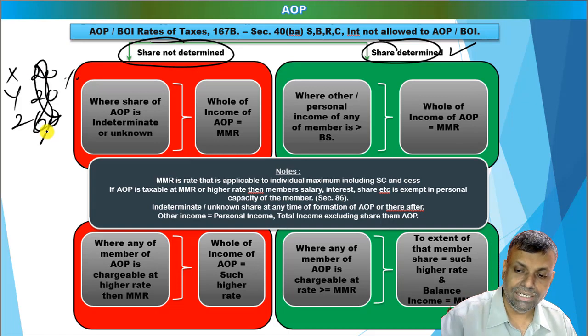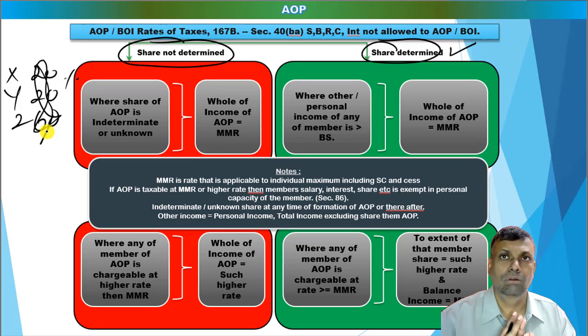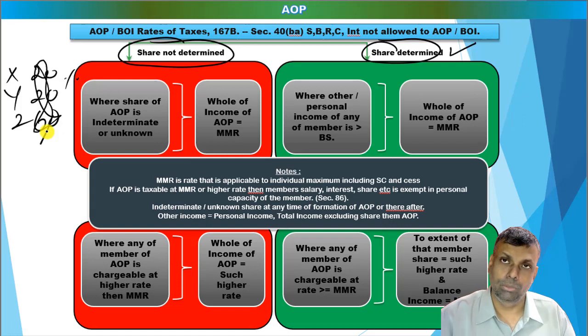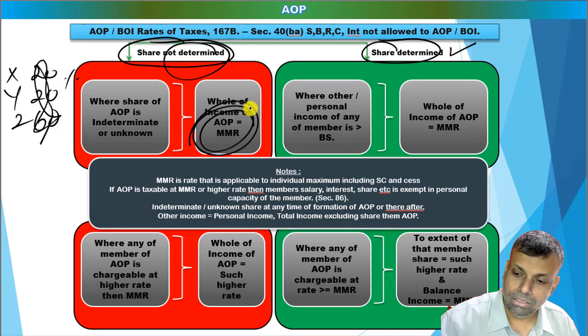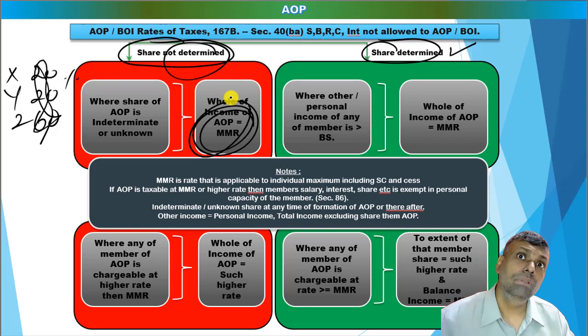Supposing this percentage data is not given and they have just said this is an AOP and they just share profits and losses, and how they share, whether equally or otherwise, is not clearly mentioned. Then you can have reason to believe that the share is not determined. Now if the share is not determined, friends, the law says that the tax rate applicable will straight away be the MMR. However, if any member of this AOP is subjected to a tax rate in their personal capacity higher than the MMR...